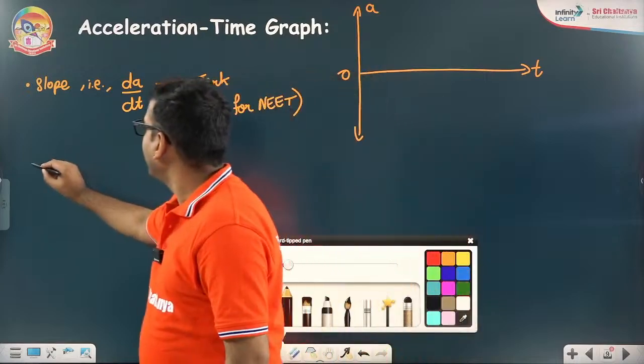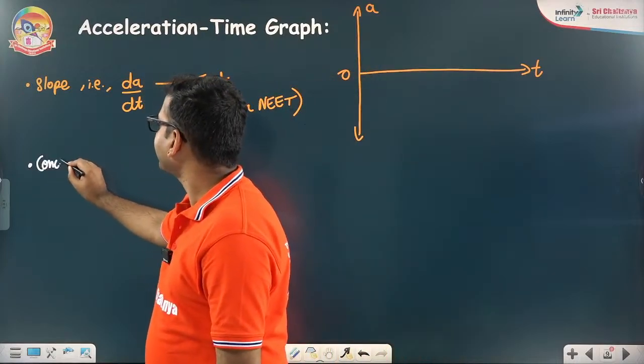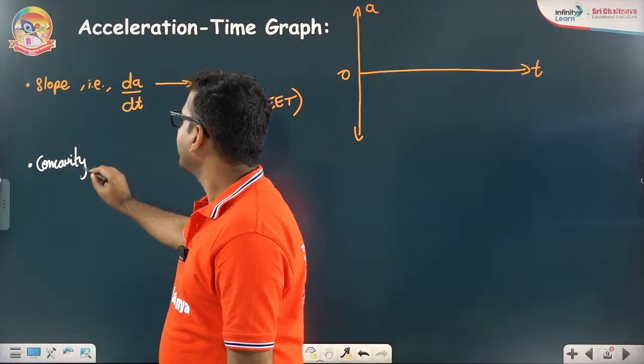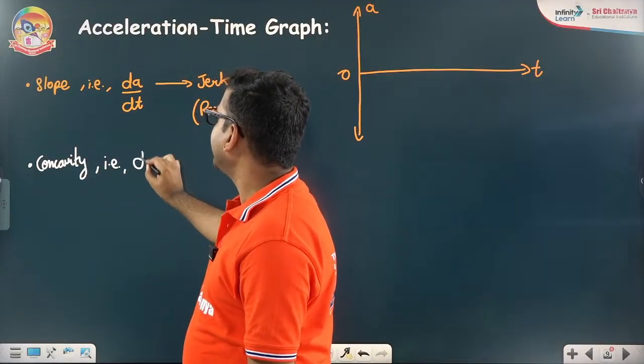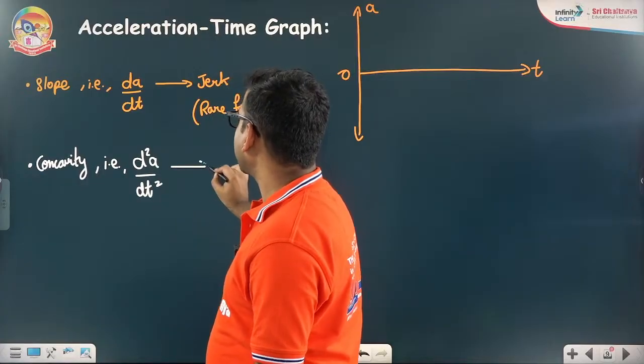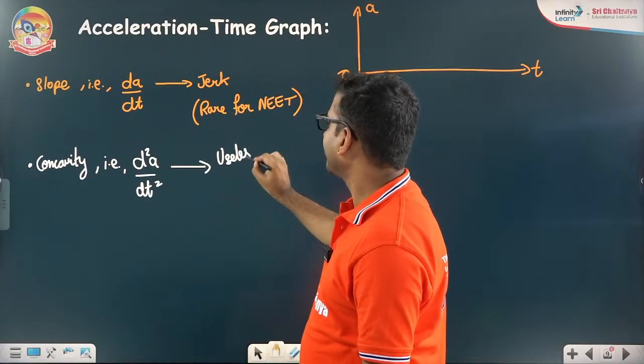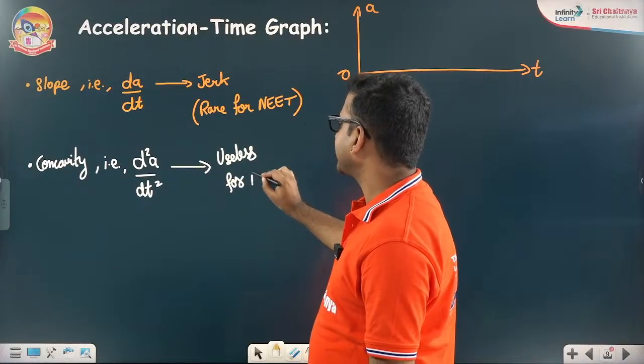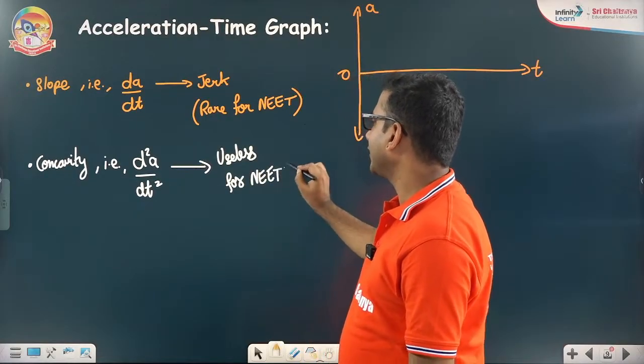So concavity, that is d2a by dt square, that is, I will say, useless for NEET. This we don't have to entertain.